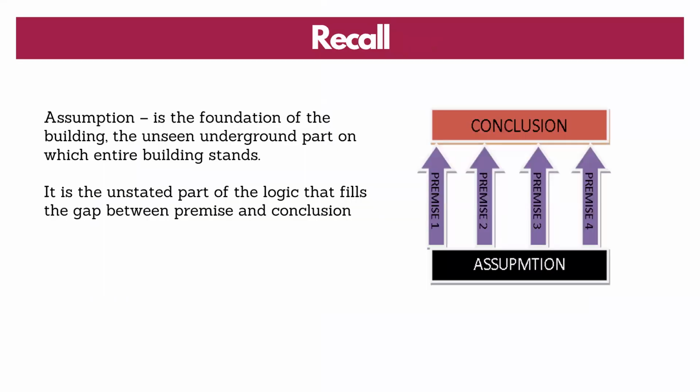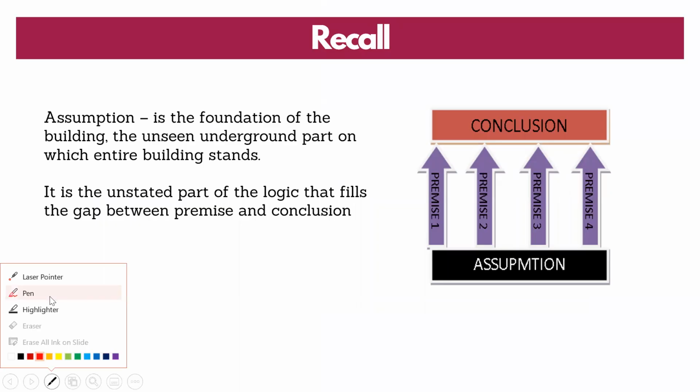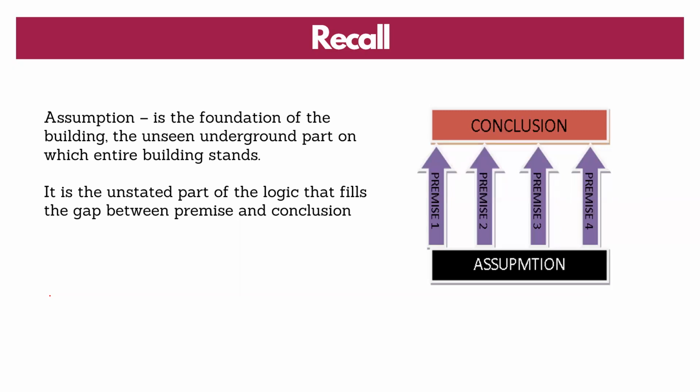So a quick recall. You must have seen this diagram, I'm sure, in my module on the structure of the argument. So what is assumption? Assumption is the foundation of the building, the unseen underground part on which the entire building stands. The top of the building is the conclusion where the author wants to reach. To arrive at the conclusion, the author has some premise. He builds the premise, which we call the pillars. And these pillars stand on the assumption, the initial thought, which tells the author that if you construct this premise, you will reach the conclusion.